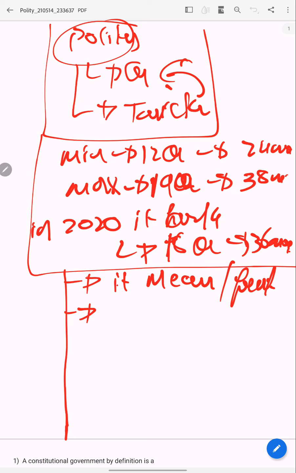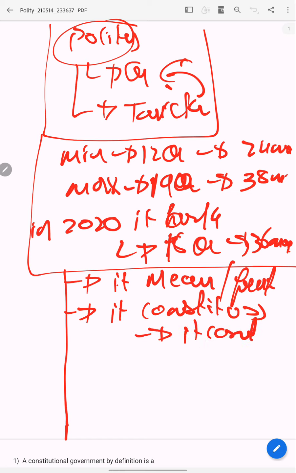Second, these questions will check whether you have clarity about the constitution or not. That is, it asks you to check whether something is mentioned in the constitution or not, in the given options.